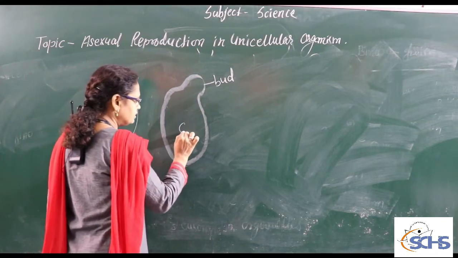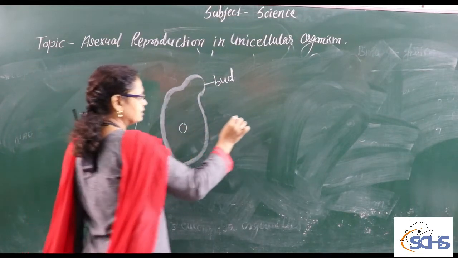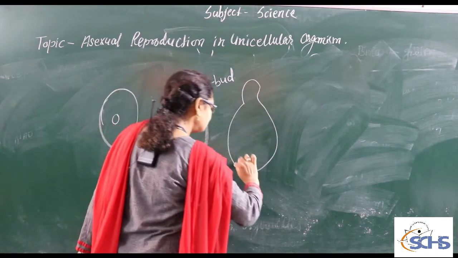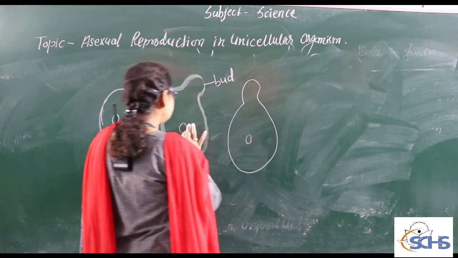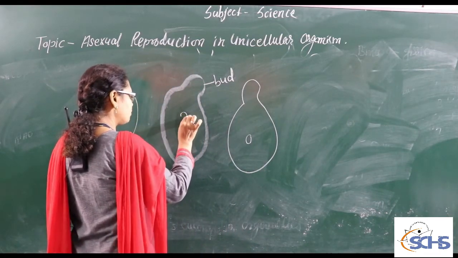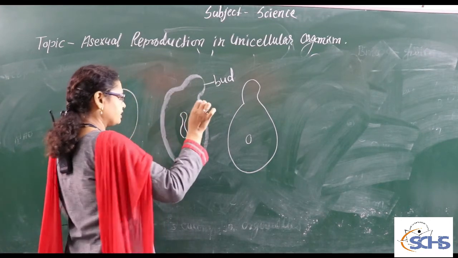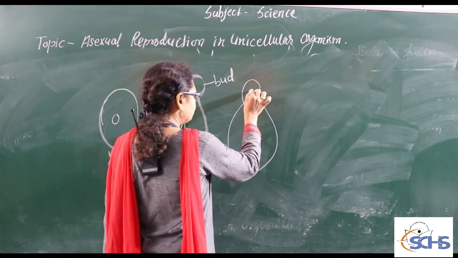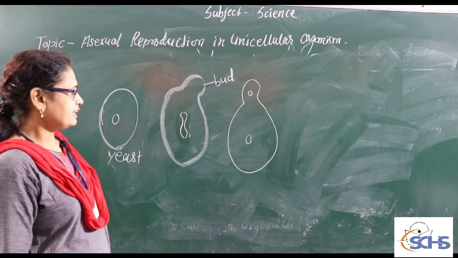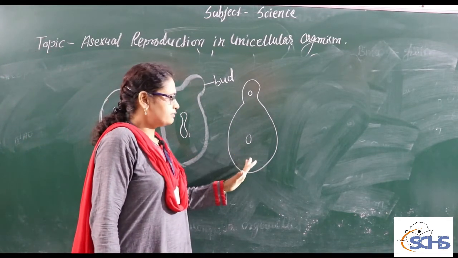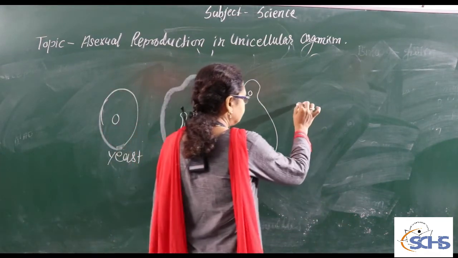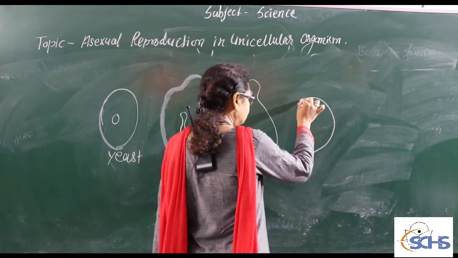After that, what happens? The parent nucleus is divided. As the parent's nucleus is divided, it moves into the bud. We can show here the division of the nucleus. The nucleus is divided mitotically and moves toward the bud. After that, the bud takes all the nutrition from the parent yeast, and when it has grown sufficiently, it detaches from the parent yeast.